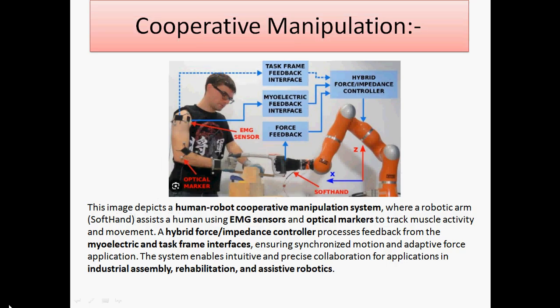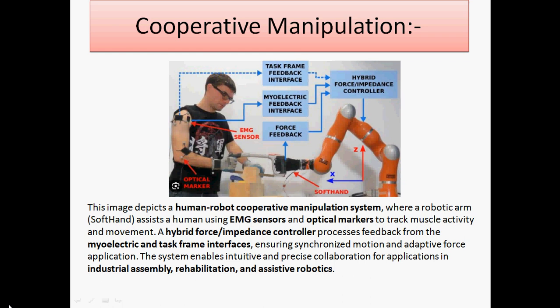Here the human is standing in front of the robots, and this image shows a human-robot cooperative manipulation system, where the robotic arm assists the human using an EMG sensor, which captures the muscle activity. Whenever the human makes a movement, the same action is performed by the robot.